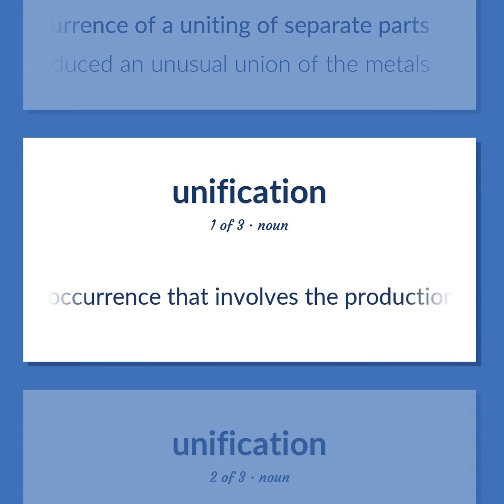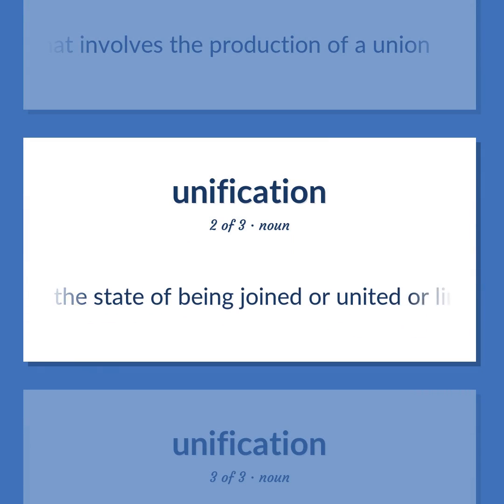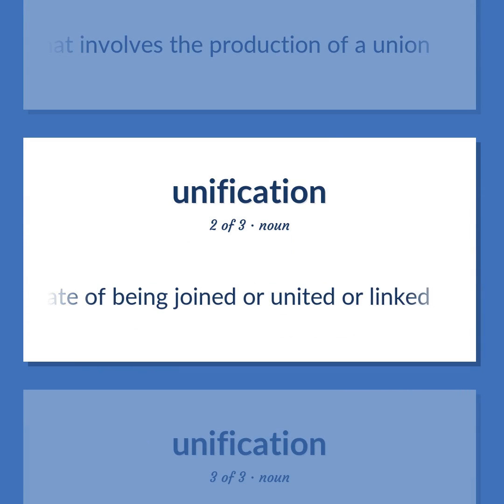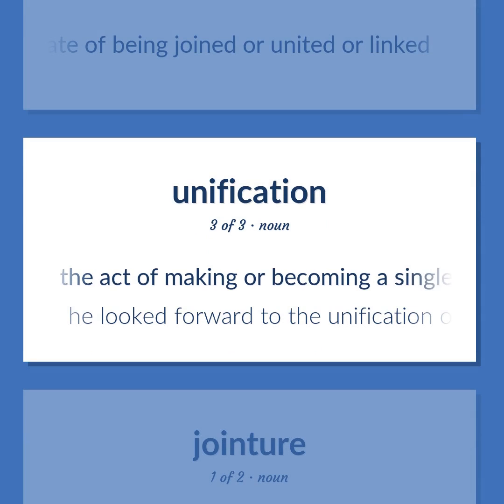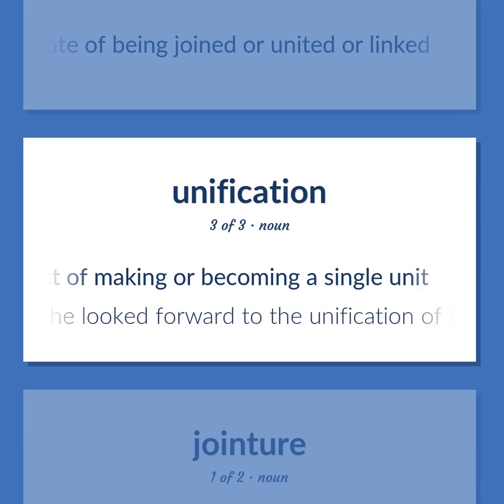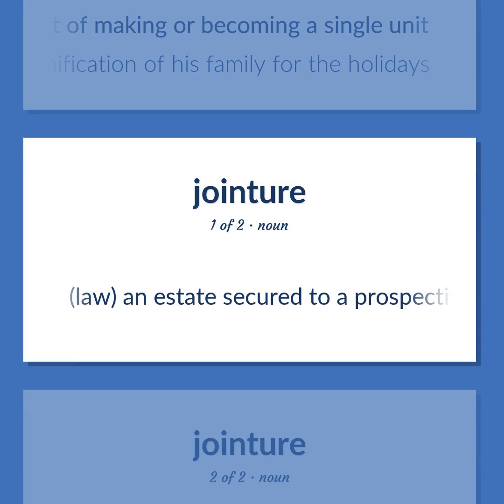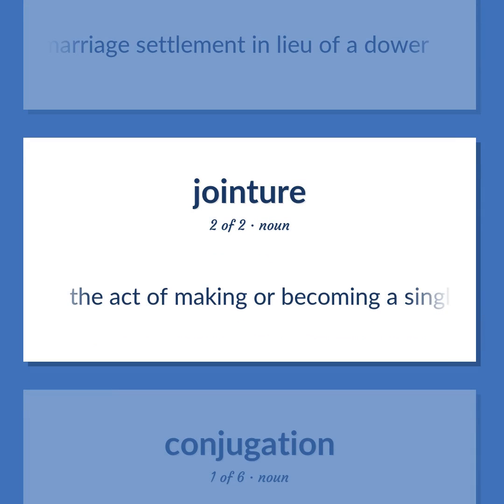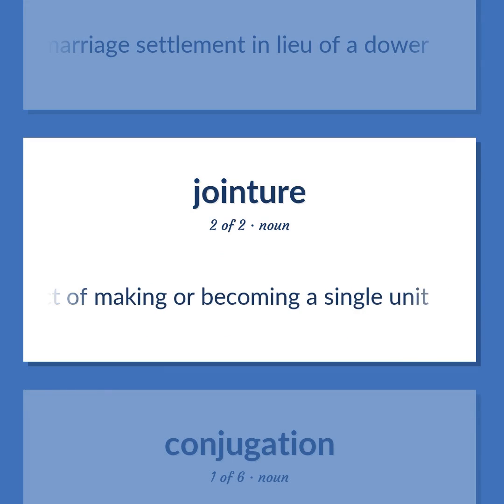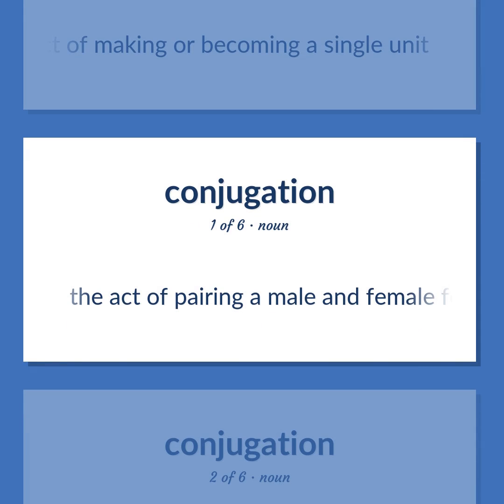An occurrence that involves the production of a union. The state of being joined or united or linked. The act of making or becoming a single unit. He looked forward to the unification of his family for the holidays. Law, an estate secured to a prospective wife as a marriage settlement in lieu of a dower. The act of making or becoming a single unit. The act of pairing a male and female for reproductive purposes.